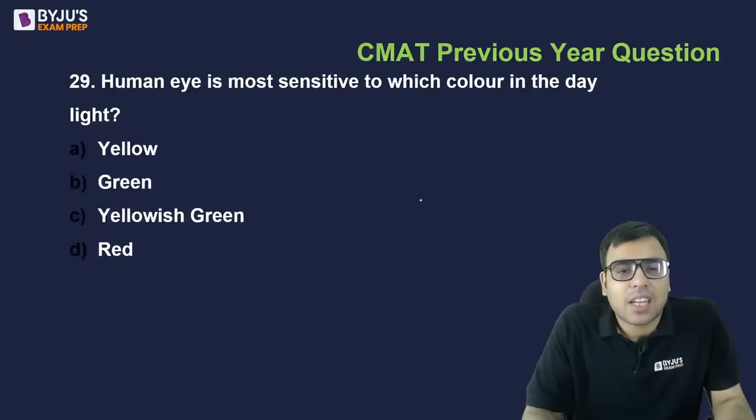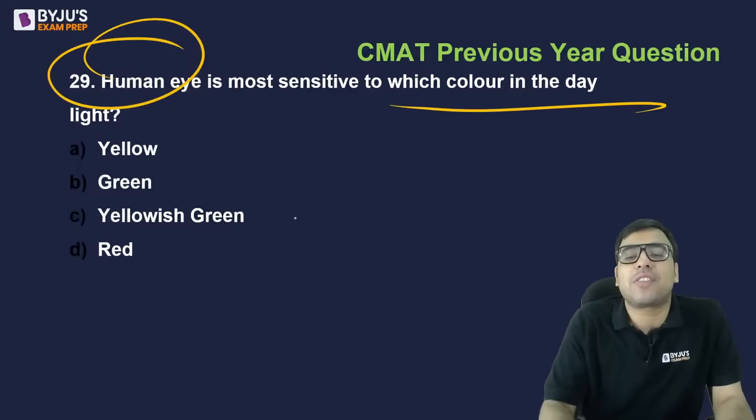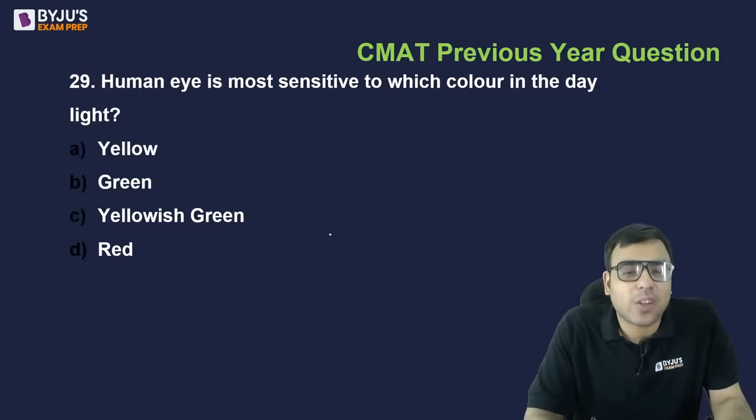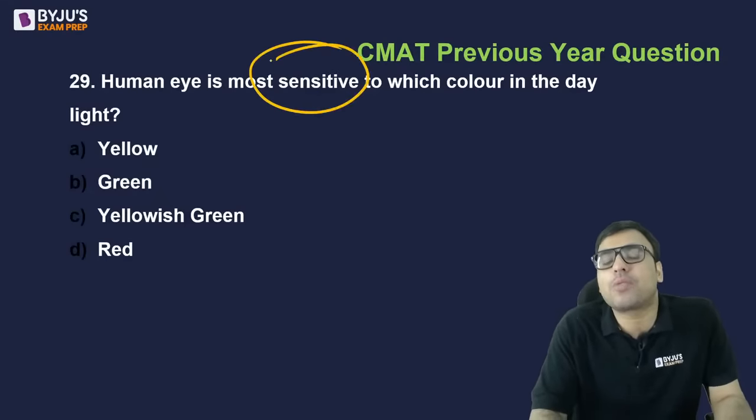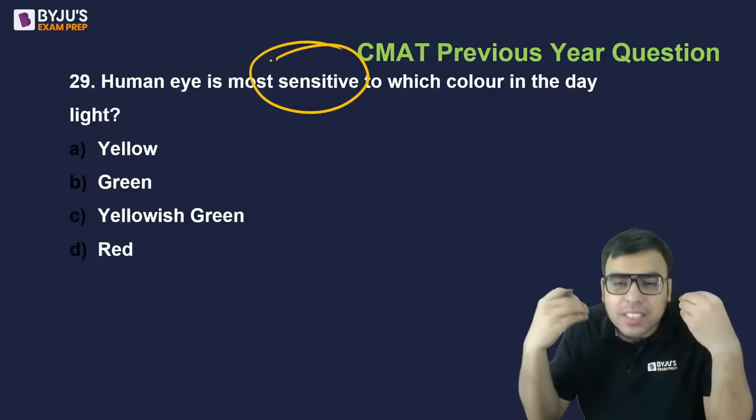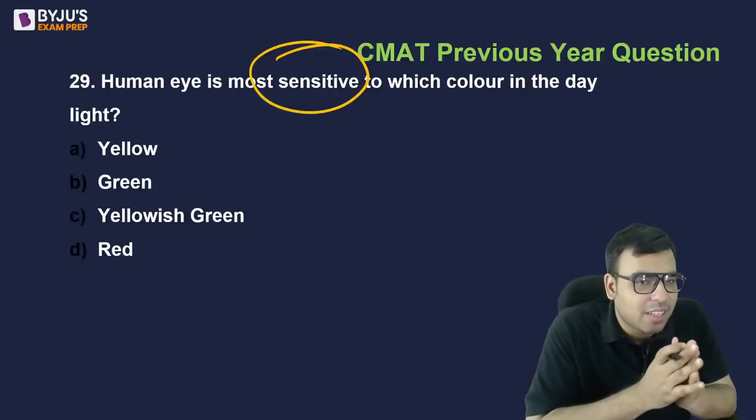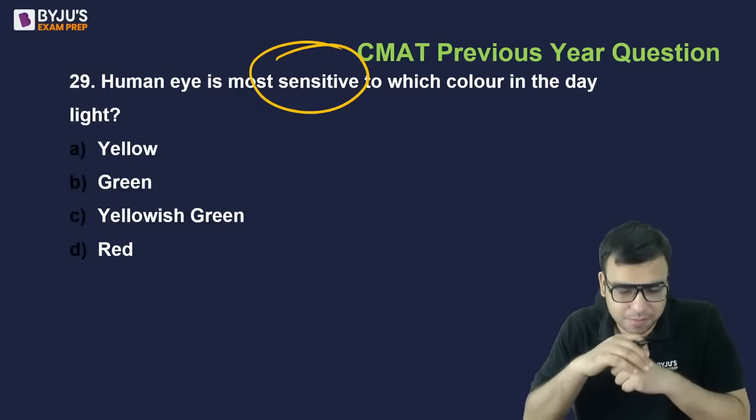Yes. The next is, human eye is most sensitive to which of the following color in the day? Yellow, green, yellowish green, red. सेंसिटिव मतलब किसको सबसे आसानी से रीड करके इंस्ट्रक्शन सिग्नल ब्रेन में भेजा जा सकता है. So which color is the most sensitive?